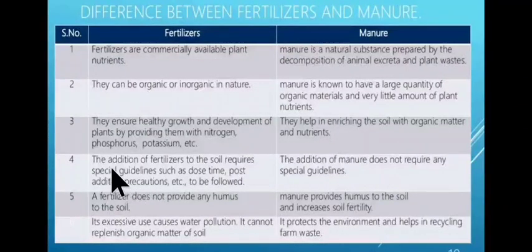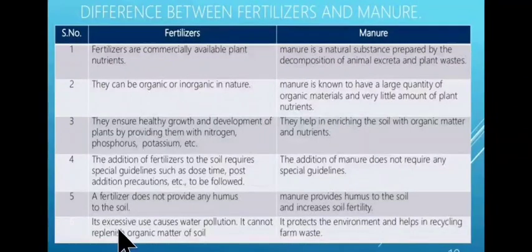The addition of fertilizers to the soil requires special guidelines such as dose, time, post-addition precaution, etc., to be followed, whereas the addition of manure does not require any special guidelines. A fertilizer does not provide any humus to the soil, whereas manure provides humus to the soil and increases soil fertility.